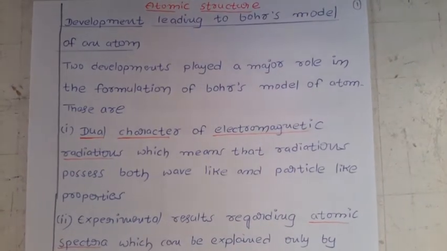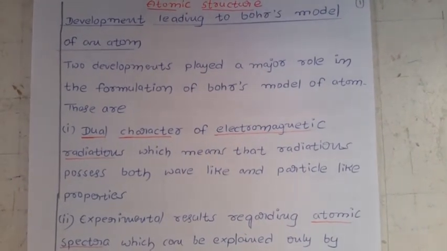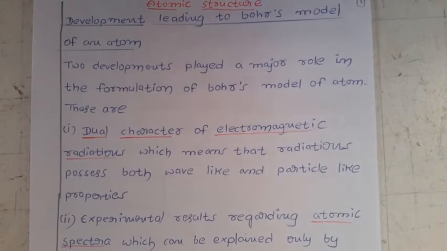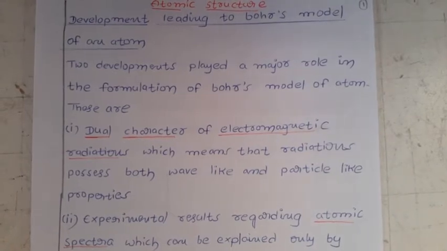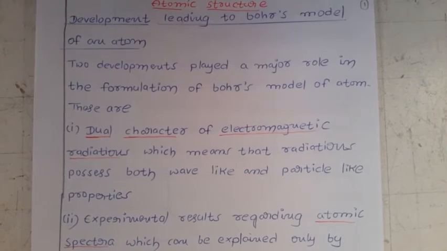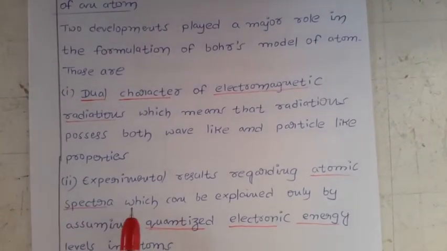properties. So, during the development of the Bohr model, electromagnetic radiations were already there, and it came to be known that electromagnetic radiations have a dual character. Dual character means what? Having wave and particle nature. Next, another development is what?